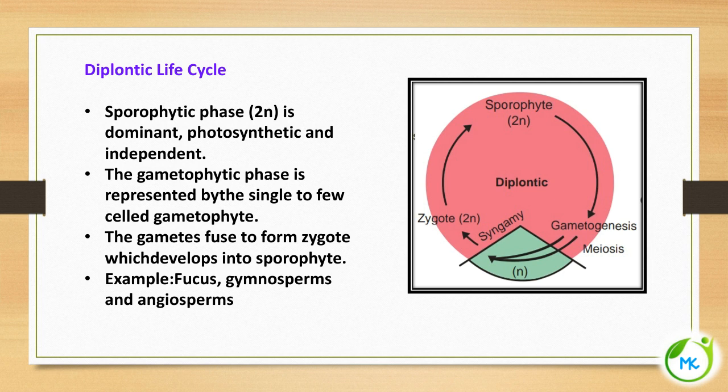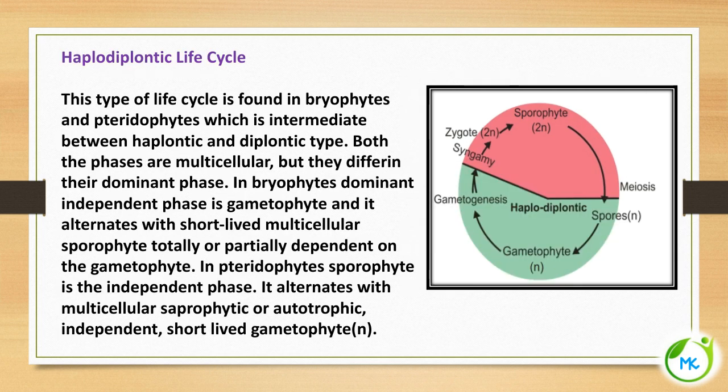The third is the haplodiplontic life cycle. This type of life cycle is found in bryophytes and pteridophytes, and it is intermediate between the haplontic and diplontic types. You can very well see from the diagram: in the previous types you have one dominant phase and one reduced phase, but here it is intermediate. Both the phases are multicellular, but they differ in their dominant phase.